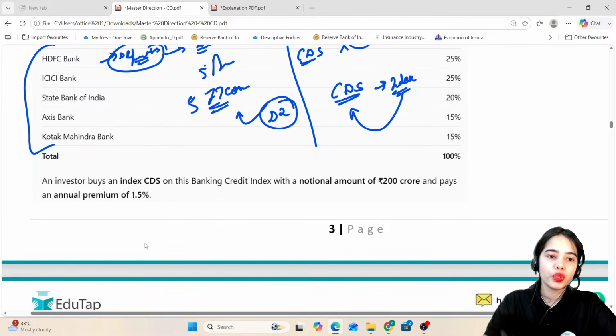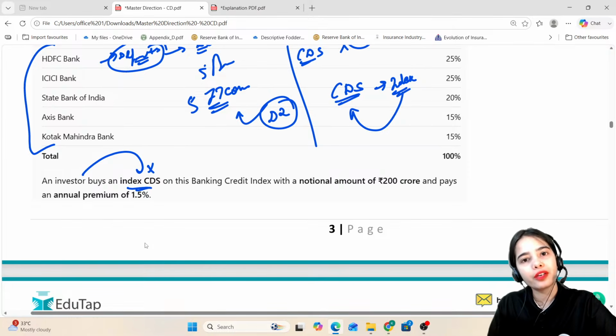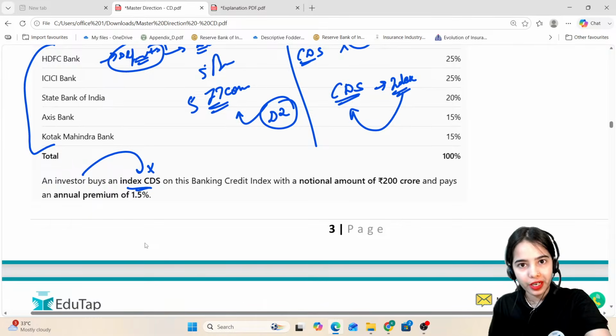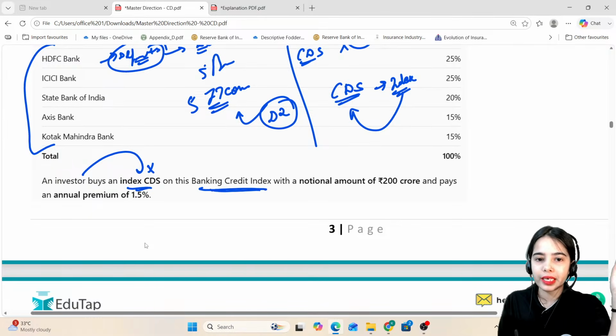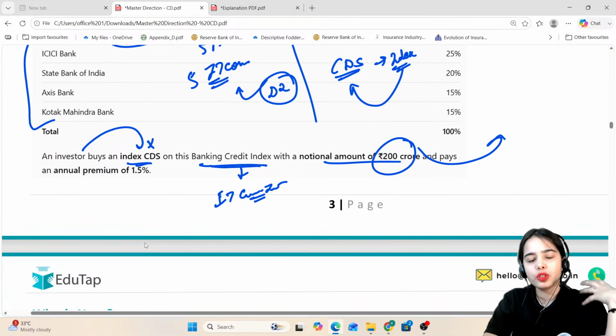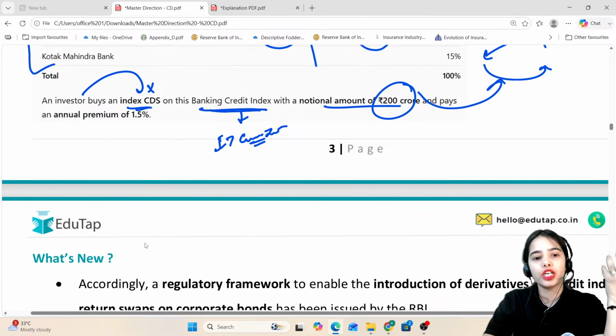That is the idea. So an investor buys an index credit default swap rather than buying the individual credit default swaps. Rather than buying 5 or 10 individual credit default swaps, I will buy an index credit default swap on the banking credit index or on the IT credit index, with the notional amount of whatever investment I have done, and pays an annual premium. So if I'm taking the protection, I will have to give some premium, some regular payments, right? So that is the idea.